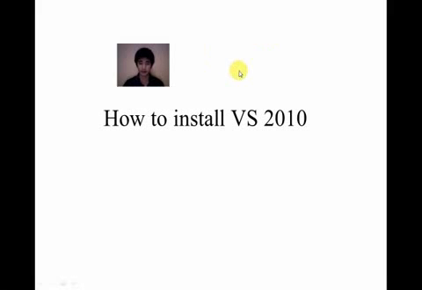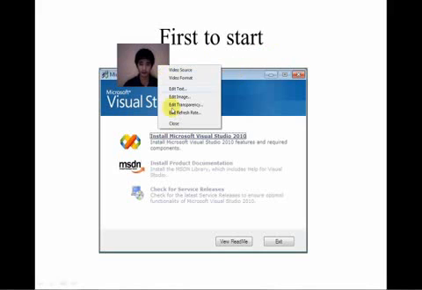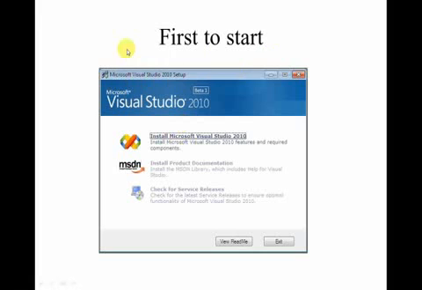And the first time when we select install, we will be shown this dialog like this, and we must click on Install Microsoft Visual Studio 2010.